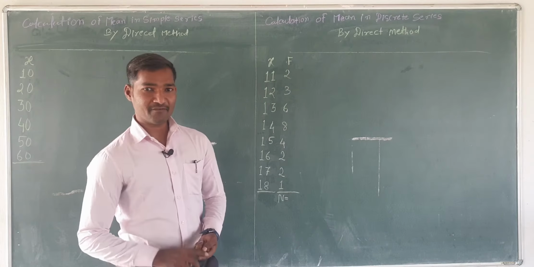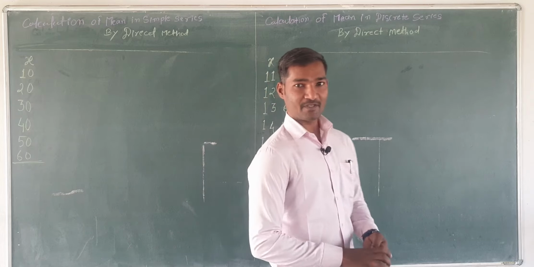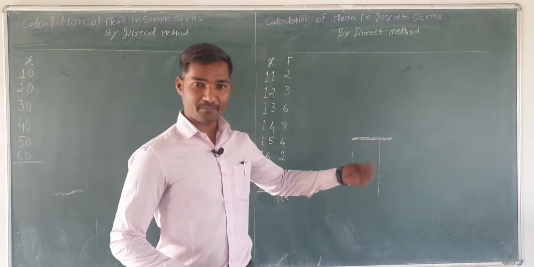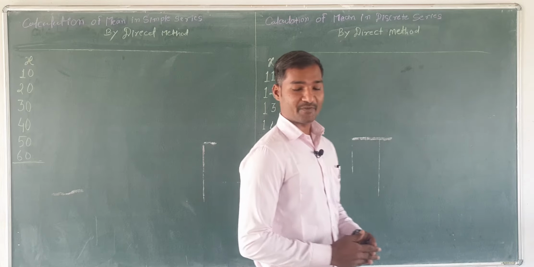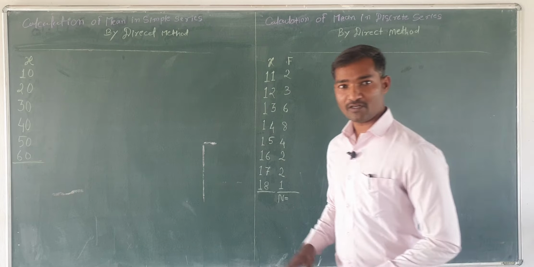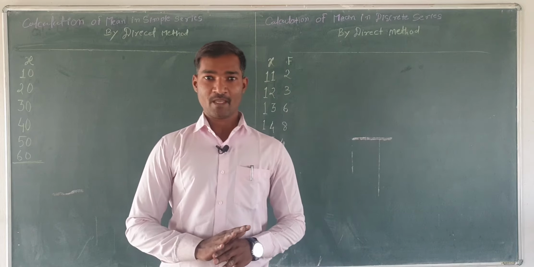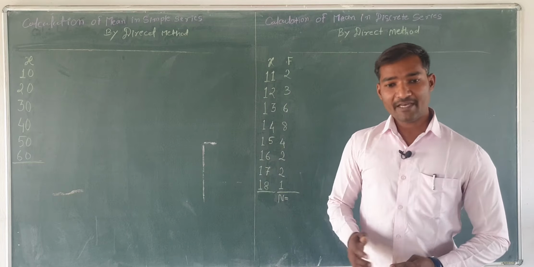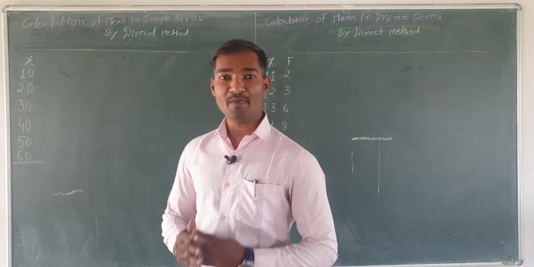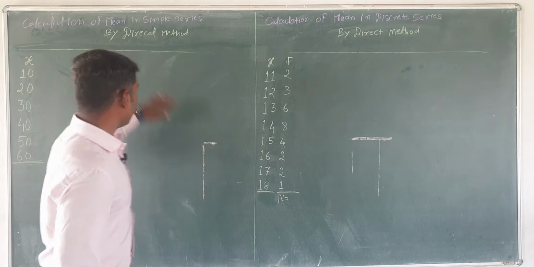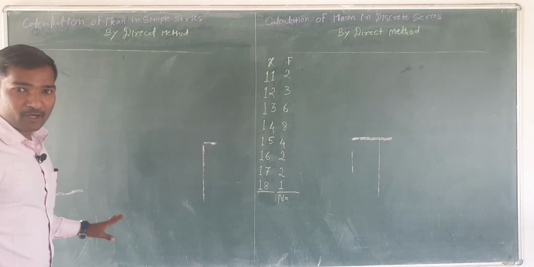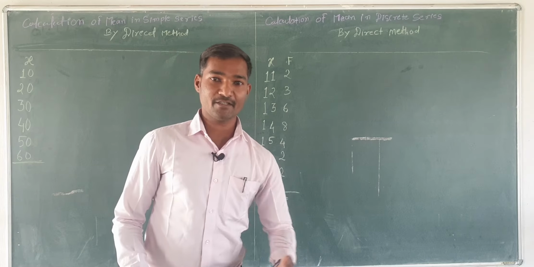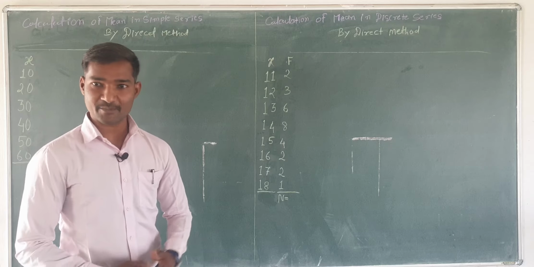So basically today we are starting a numerical problem, but I suggest that if anyone hasn't visited the previous lecture, you should visit it, because the previous lecture is the basis for this numerical problem. We are going to solve the problem of measures of central tendency. At that time, the type of series is in front of us. I have also made a special video on types of series. I will send the previous video link in the description box.